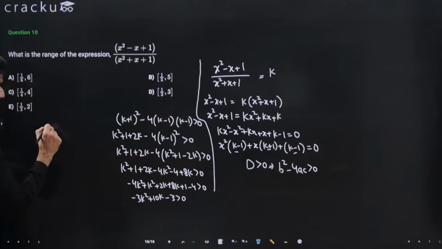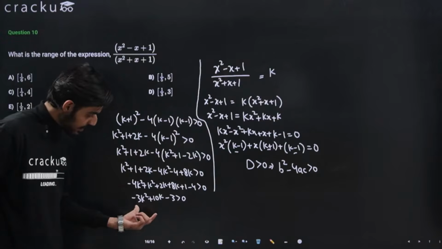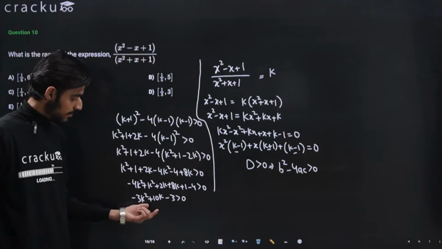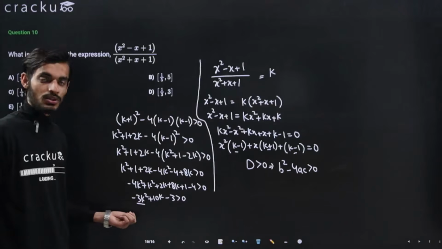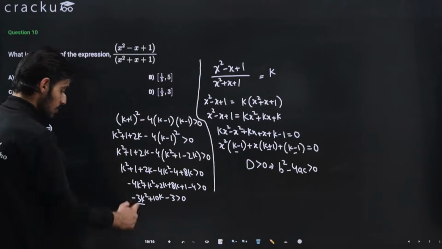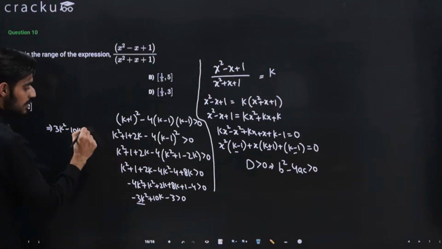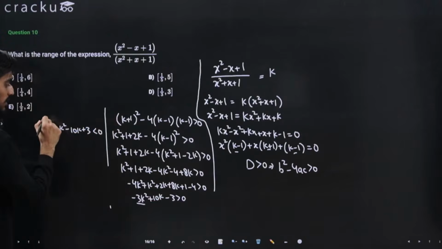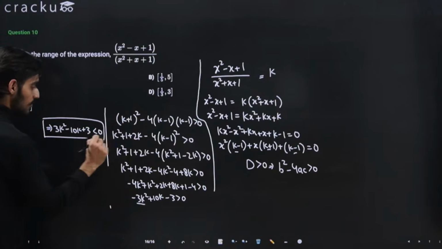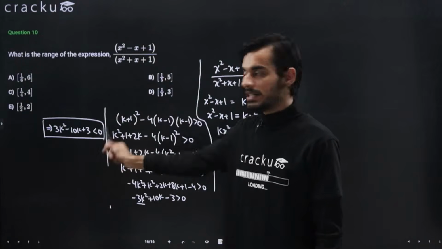So I'm further solving it here. Because the k square term is negative, I can multiply both sides by a negative sign, so that the term associated with k square is positive and the inequality sign will change. Okay, so this will become 3k square minus 10k plus 3 less than 0. I hope this is clear. So this is the final inequality, that 3k square minus 10k plus 3 is less than 0.